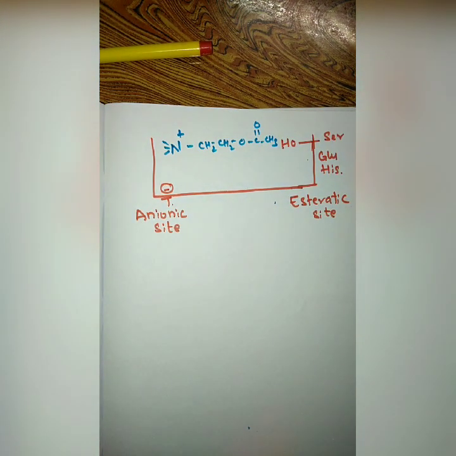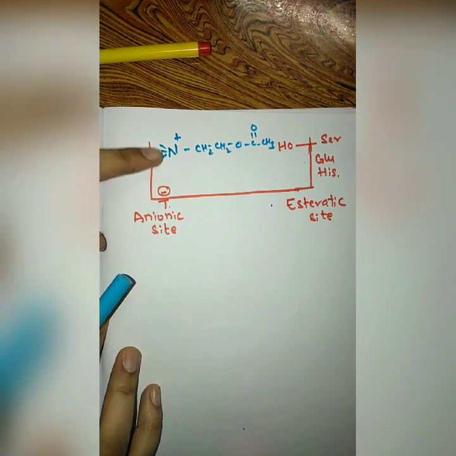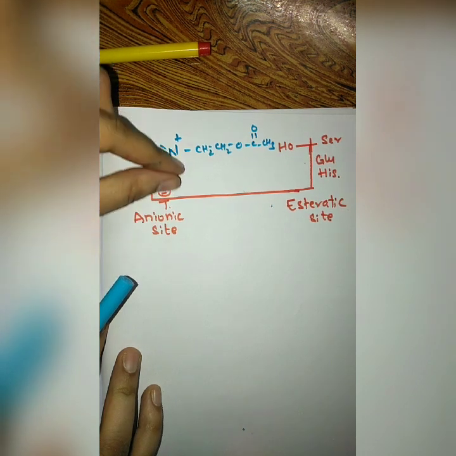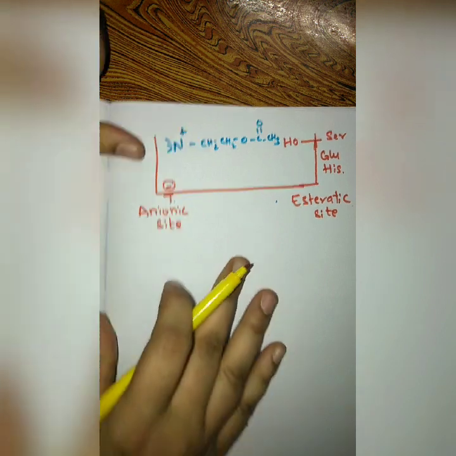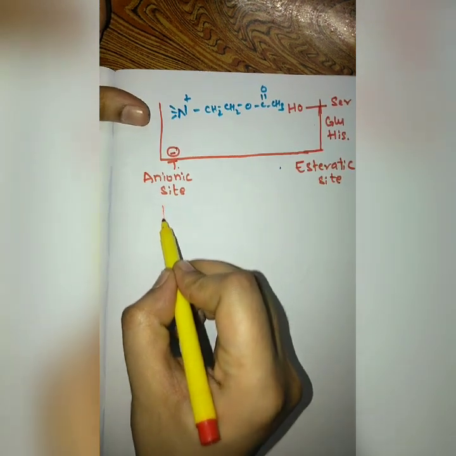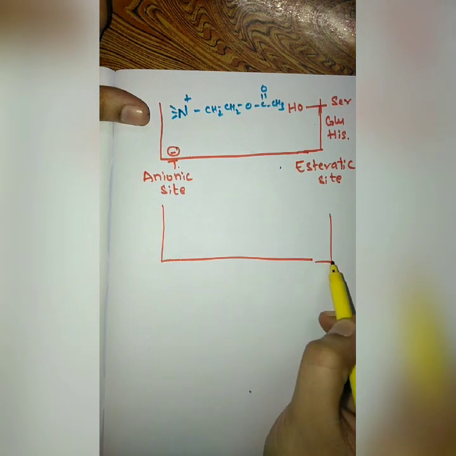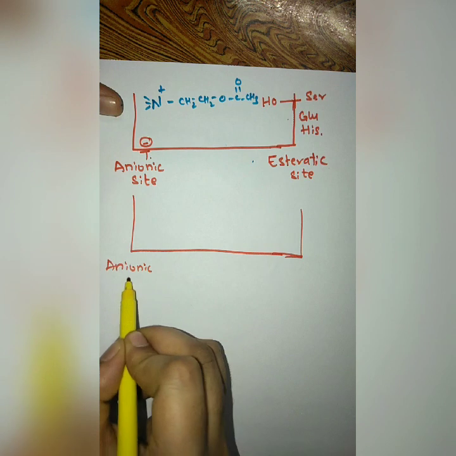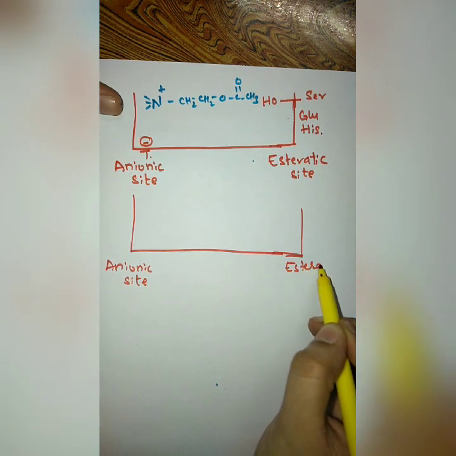Now basically what happens is that the nitrogen group of the choline molecule is attracted by the anionic site, and after attraction it will be fixed over here. Something like this. This is your anionic site and this is your esteratic site.